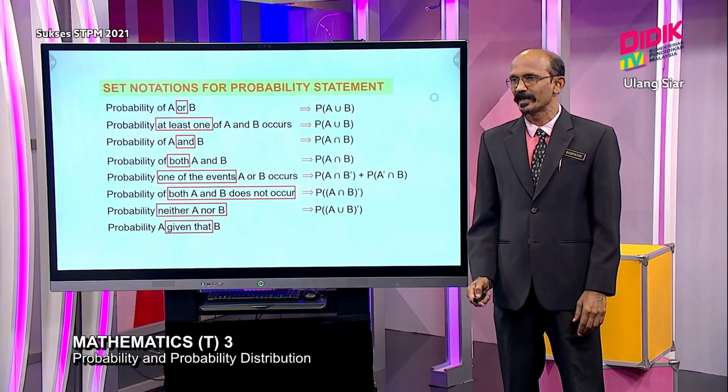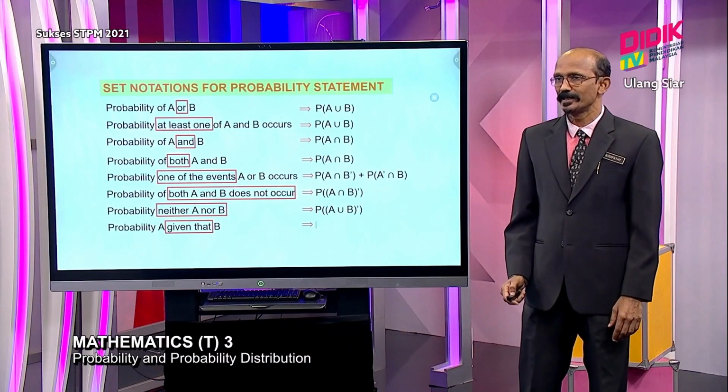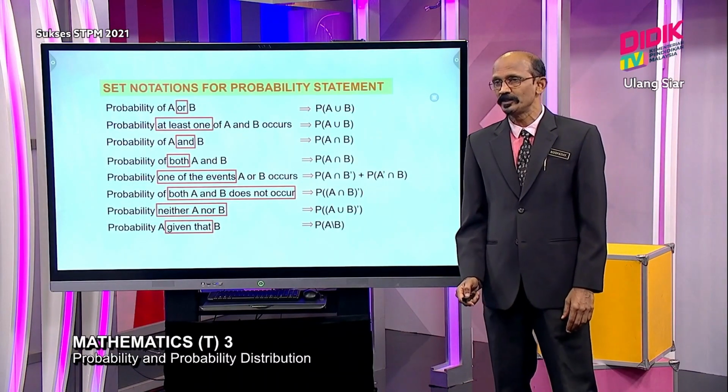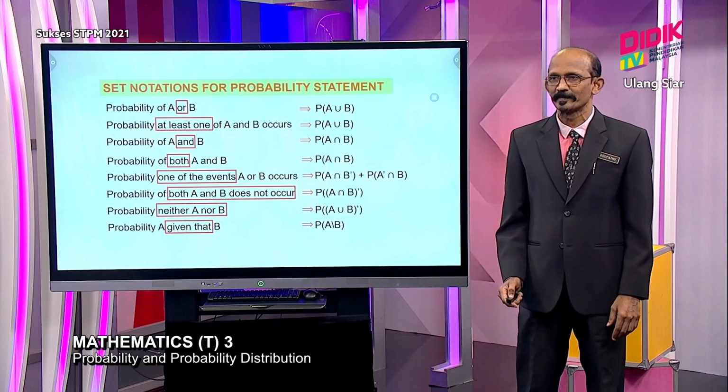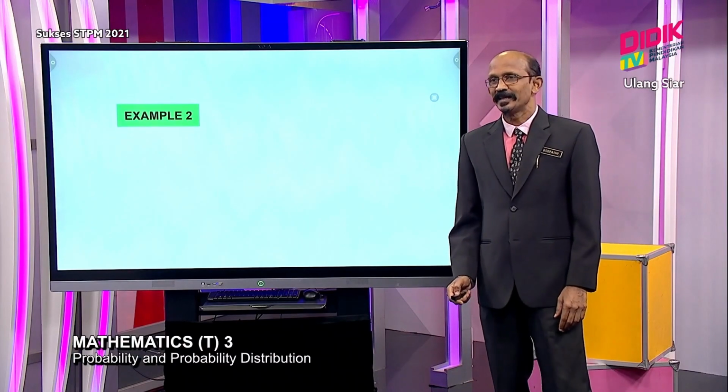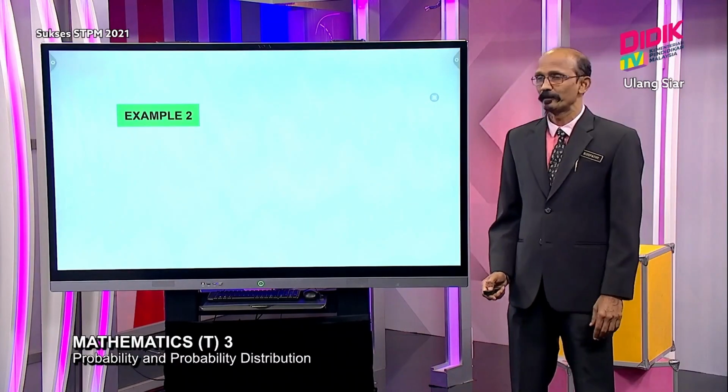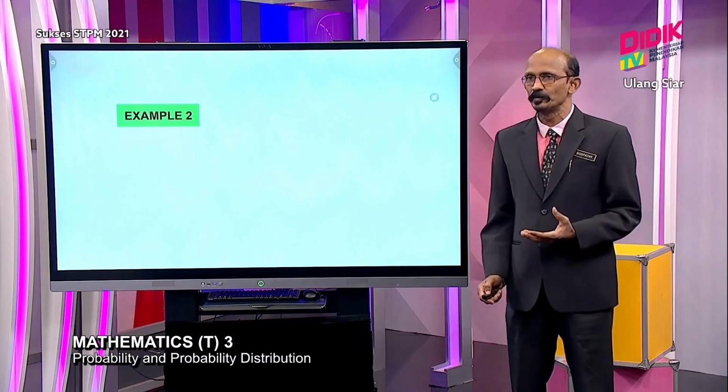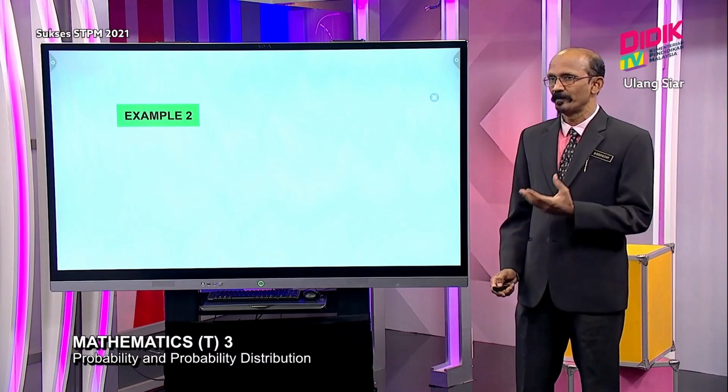So this actually comes under conditional. Under conditional, this one is probability of A given B. Okay, let us see one example, Sean, where I try to apply all the probability statements.